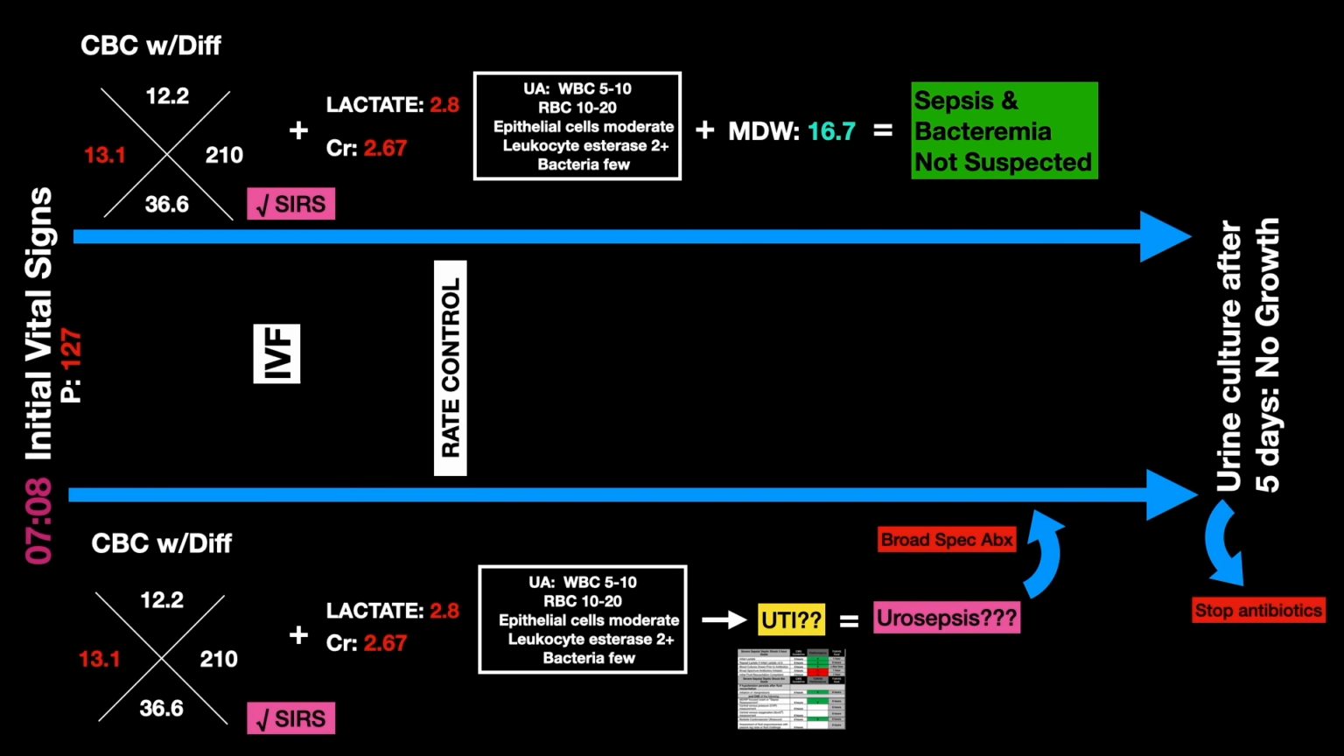Patient's tachycardia was attributed to dehydration and AFib with RVR, and he was given IV fluids. In addition, he received rate control medication. His repeat lactate improved, and his creatinine eventually went back to his baseline. In the above scenario, patient improved and was eventually discharged from the hospital without the unnecessary administration of broad-spectrum antibiotics.